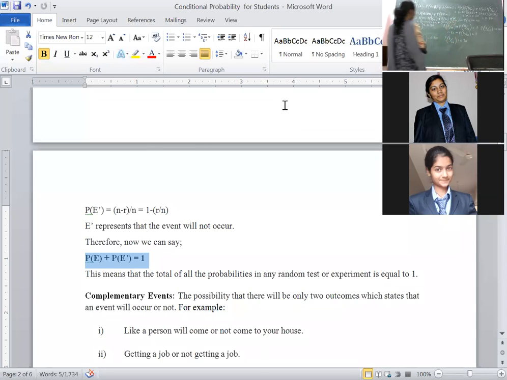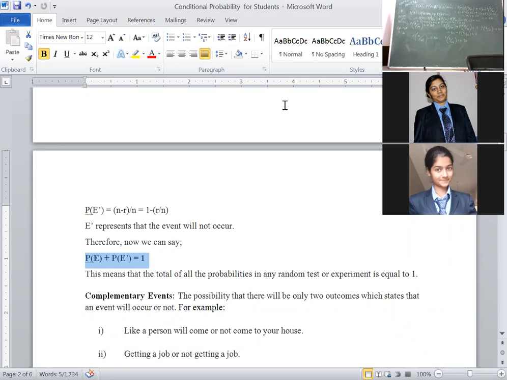If you add this, 6 2s are 12, 4 7s are 28. Again 0.40. But you have to convert in terms of ratios. That means the values we got are 0.60, 0.40. That is 60%, 40%. 60 is to 40, 3 is to 2. The answer: the restaurant should prepare the two dishes A and B in the ratio 3 is to 2.